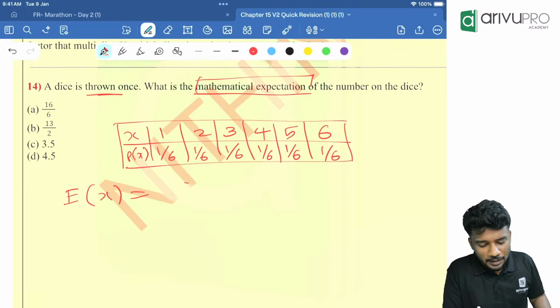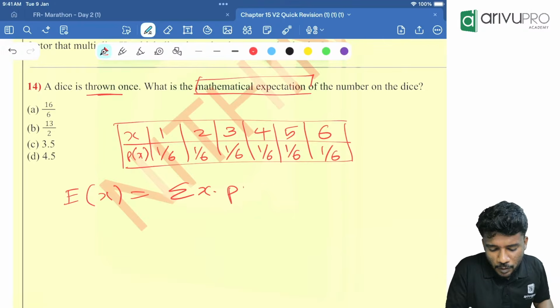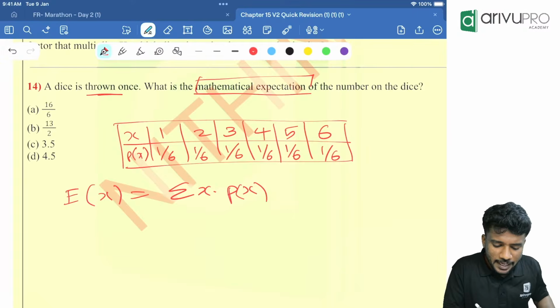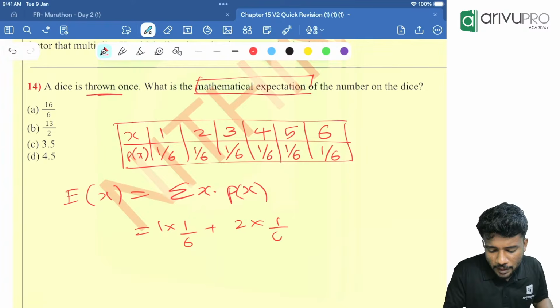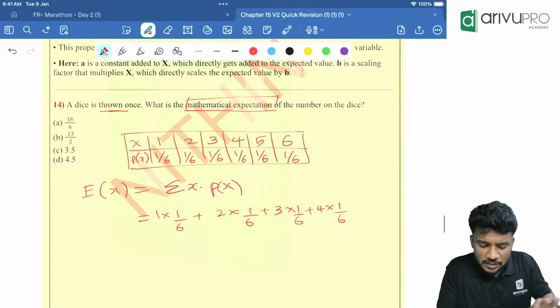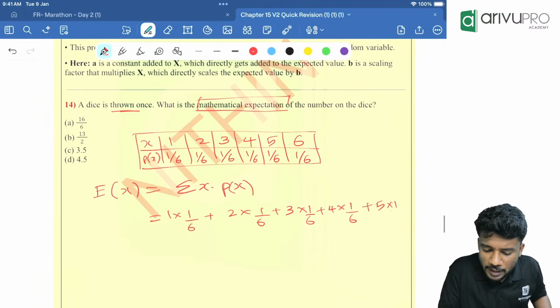What is the formula? Sigma x into p of x. So sigma x into p of x means 1 into 1 divided by 6 plus 2 into 1 divided by 6 plus 3 into 1 divided by 6 plus 4 into 1 divided by 6 plus 5 into 1 divided by 6 plus 6 into 1 divided by 6.